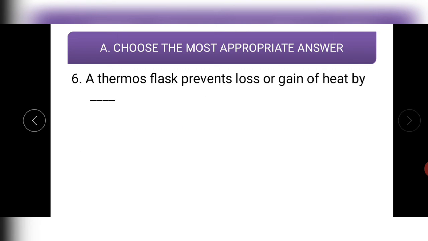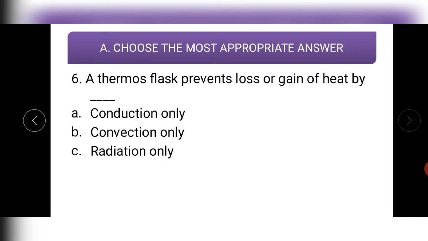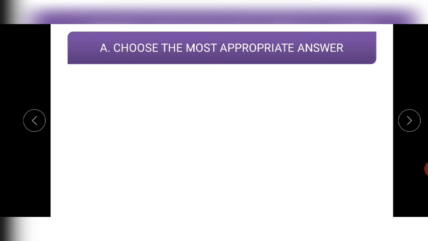Sixth question. A thermos flask prevents loss or gain of heat by conduction, convection, radiation, all of the above. It uses all three modes of transfer of heat. In fact, it does not allow heat to escape in all three cases. Neither conduction, nor convection, nor radiation happens. So the correct option is all of the above. Yes, all of the above is the correct answer.